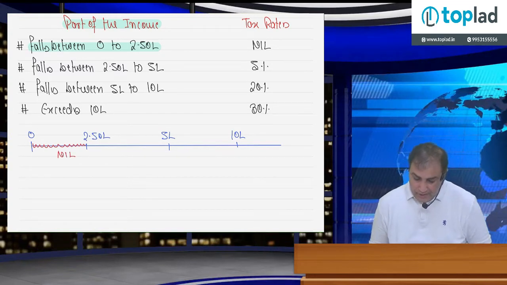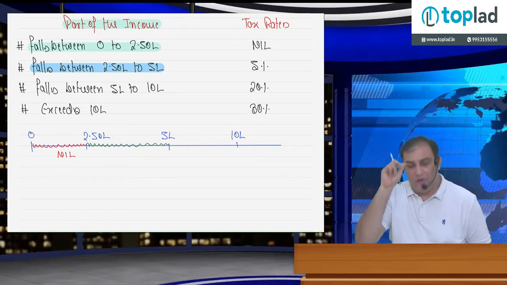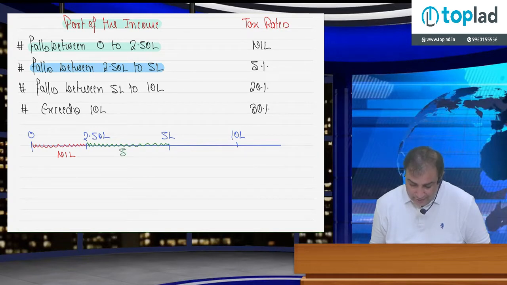Then part of the income falls between 2,50,000 to 5 lakh rupees. It means we are talking about this. The part of the income which falls between 2,50,000 to 5 lakh. On such part only, the tax rate is 5%.